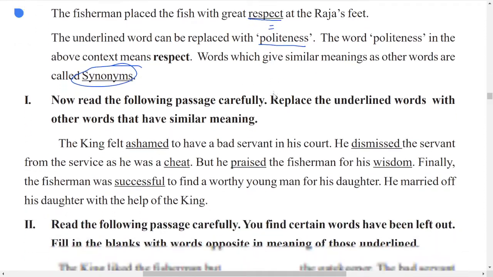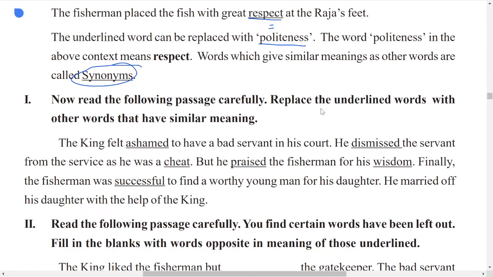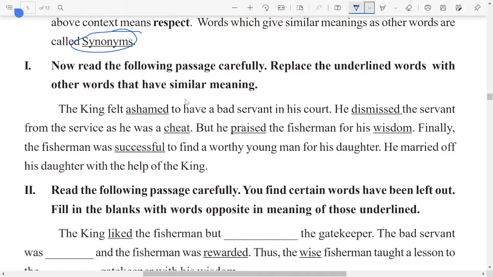Okay, next one. Now read the following passage carefully. Replace the underlined words with other words that have similar meaning. That means we have 6 words totally. We have to find the 6 synonyms for these 6 words. Okay, got it. Now look at the first one. The king felt ashamed. Ashamed in the sense, one meaning is you can go with sorry. Another meaning is you can go with the meaning of regret. One is sorry, another one is regret. Next one, dismiss. Dismiss in the sense remove or decline, or stop can be also used. Okay, so those are the synonyms for this.